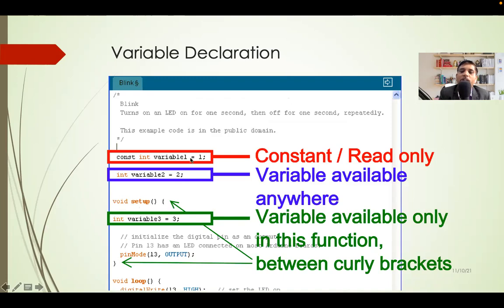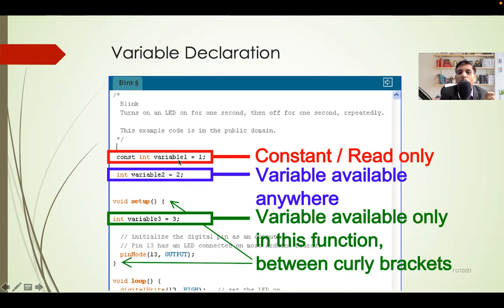But look at variable1 and variable2. These are declared outside setup and loop, so they are called global variables. It means setup can access them and loop can also access them. So setup and loop both can access them. That is called a global variable. But you can also make some variable a constant.